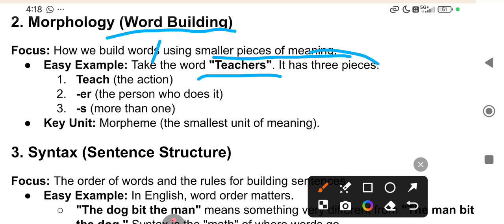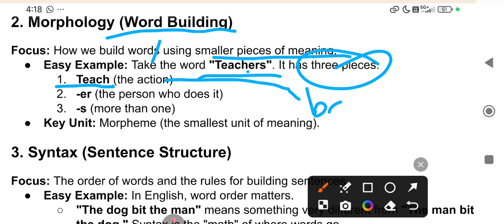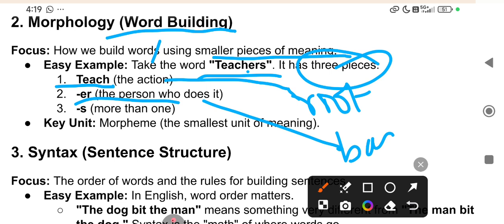There are three pieces in this word. One piece is teach, that's the action. Sorry, this is not the base word, this is the root word. Then er is a base, and s is the next form, a morpheme.